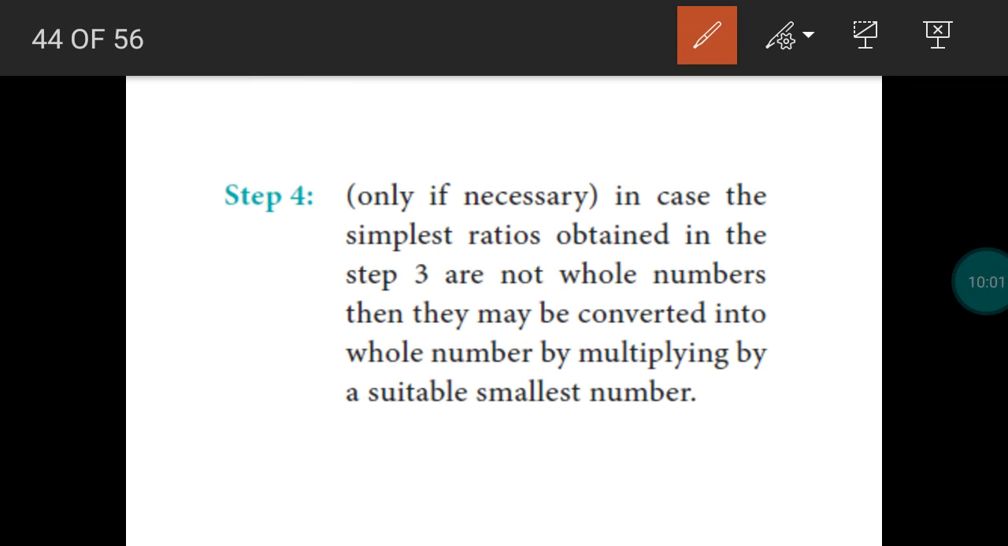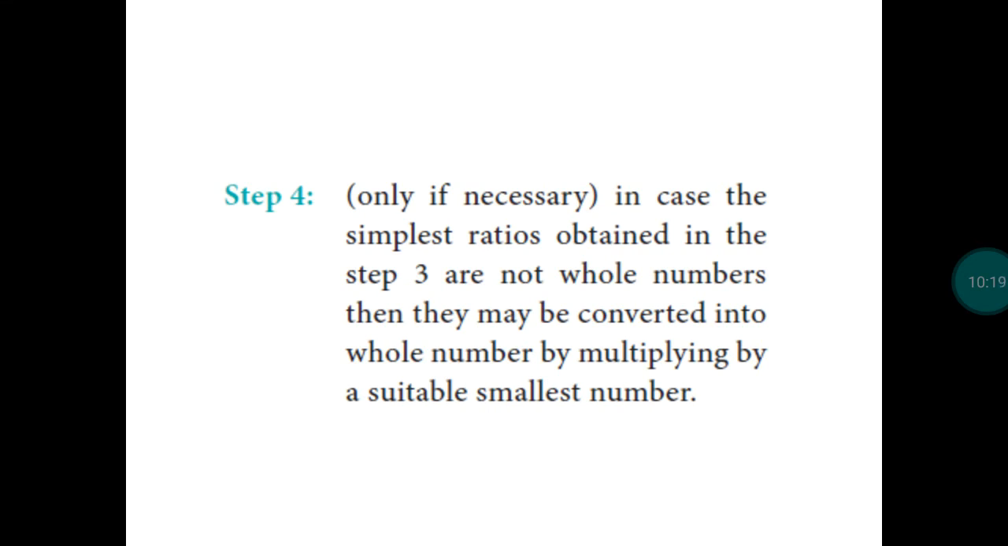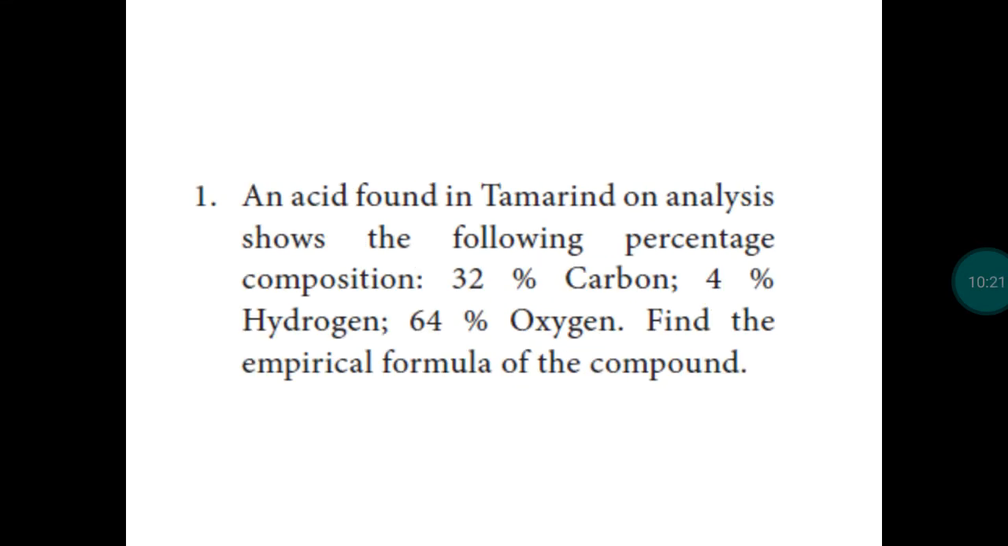So after getting the simplest ratio of number of moles, if the value is a whole number, you just leave it. If it is not a whole number, we have to make it a whole number by multiplying by a small number. So these are all the 4 common steps. When we see the example, you will understand easily. Take the first example.